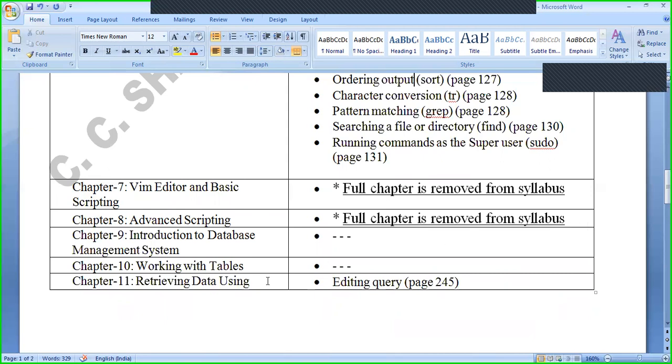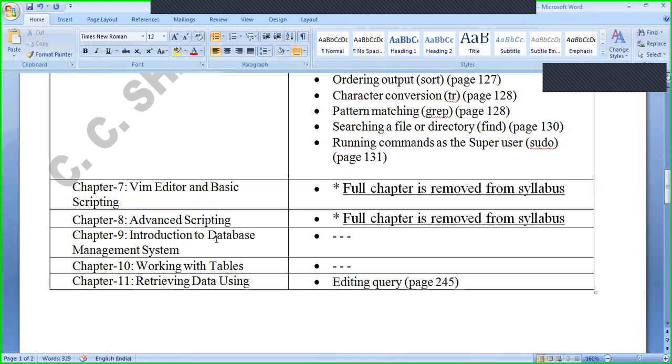also in the examination. Next, chapter number 9, introduction to database management system. This is an important chapter, so the entire chapter is included, nothing is excluded from this chapter. Chapter 10, working with tables. This also, the entire chapter is included, nothing is reduced from this syllabus.